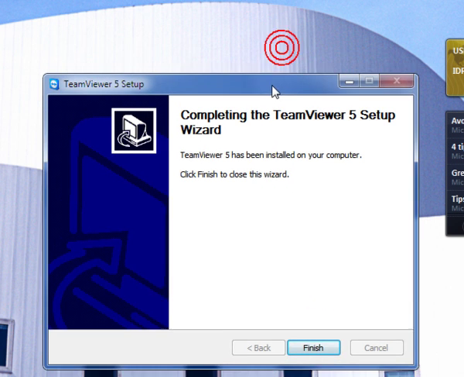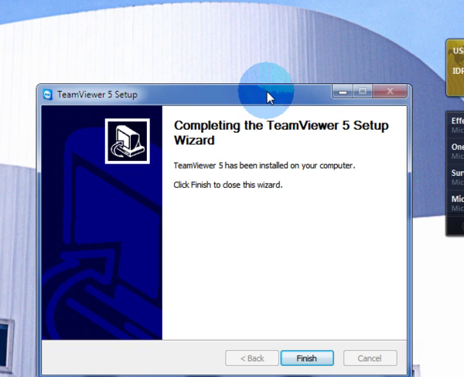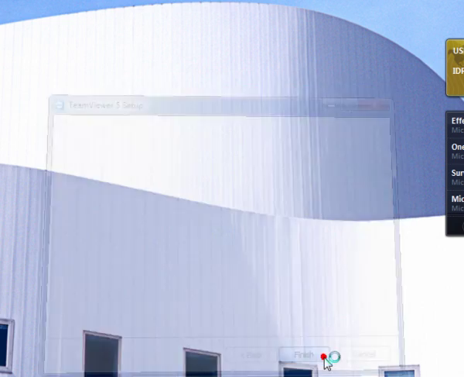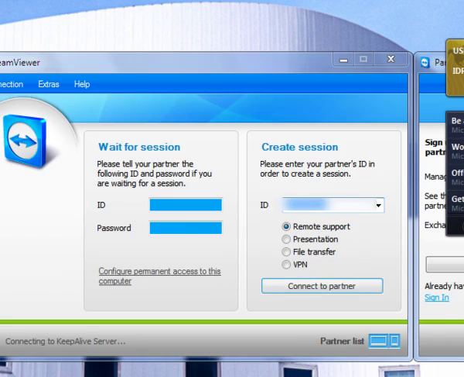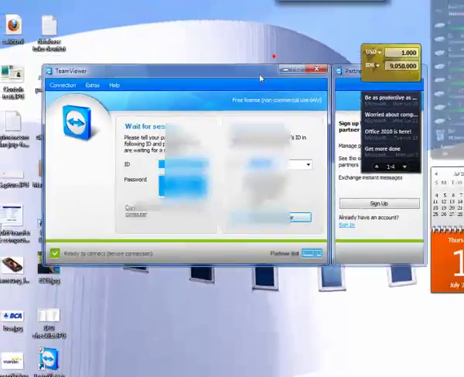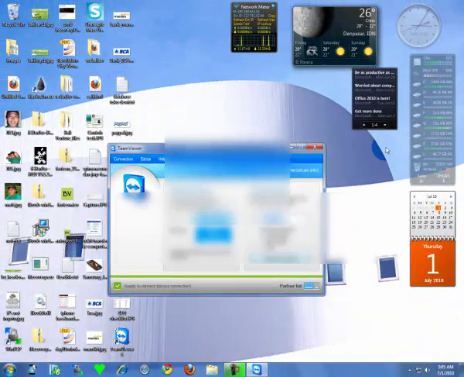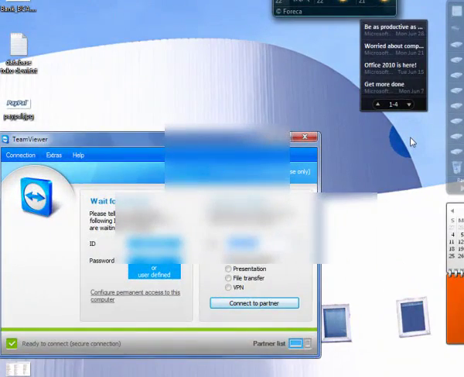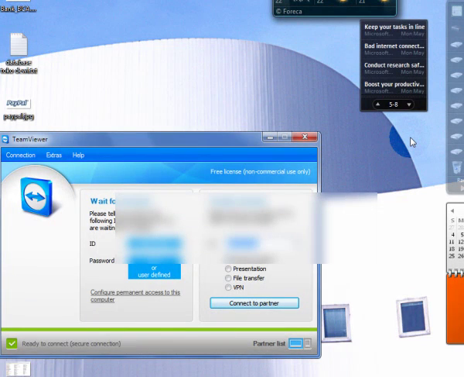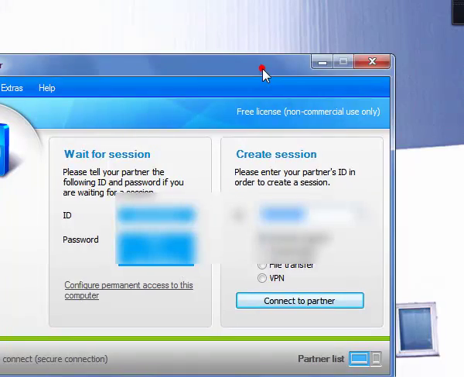Okay, when the installation is finished, you will have this window, and what you need to do is just click finish. Here you go. Now you don't need this one, you can close that one. Now you have the software installed in your computer.